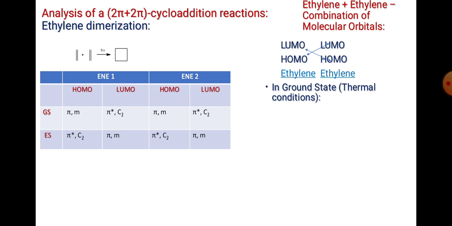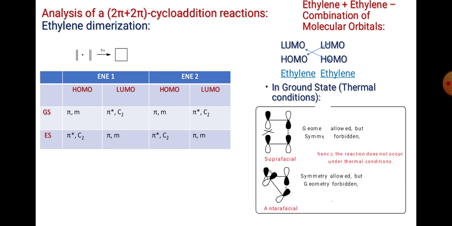In thermal conditions we are using the ground state HOMO and LUMO. So we have this type of interaction. Now under thermal conditions the symmetry is not allowed. That's why 4 pi systems are generally photochemically allowed. So that's why the chemistry is that 4 pi systems cannot, that is ethylene cannot be dimerized in the presence of thermal conditions. Okay, but it can be dimerized.